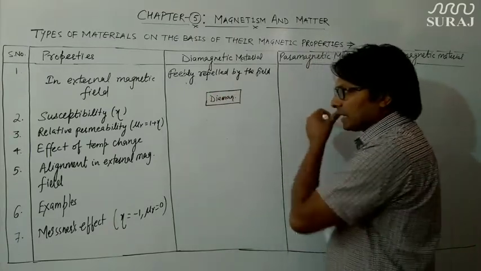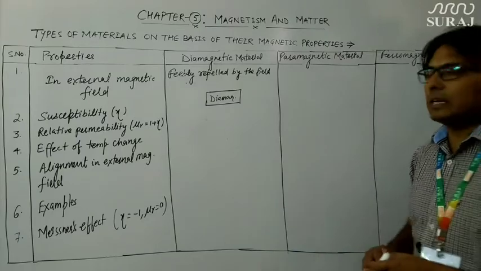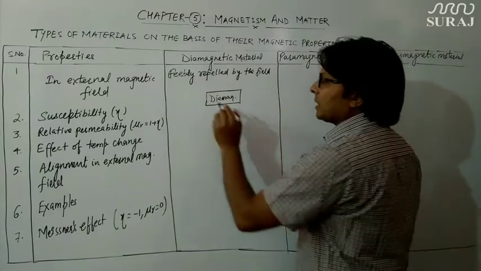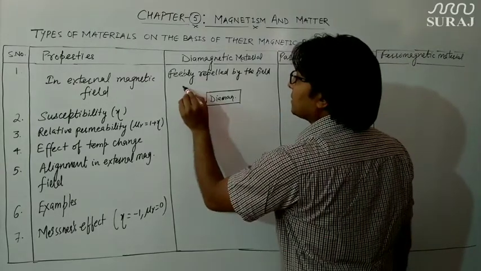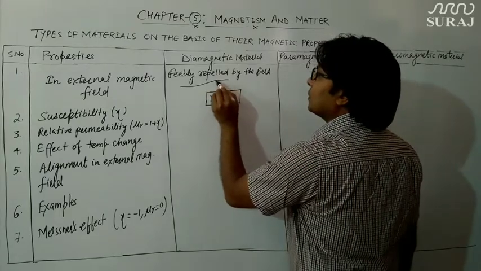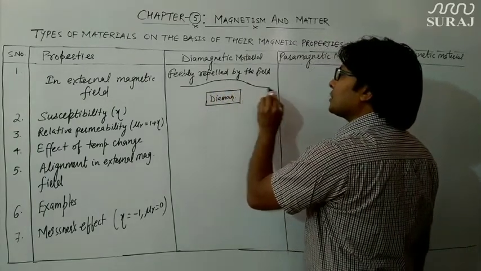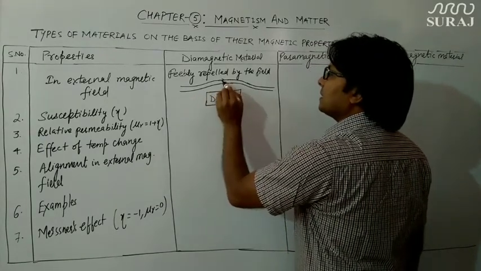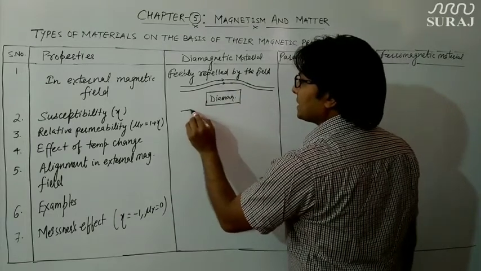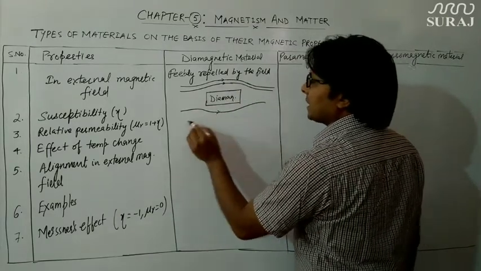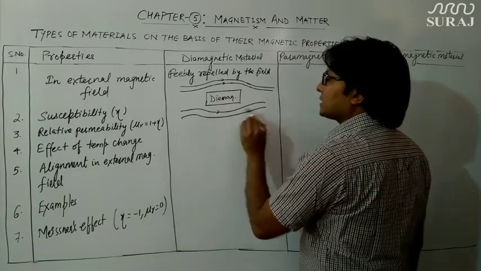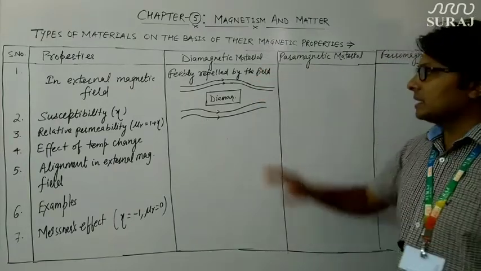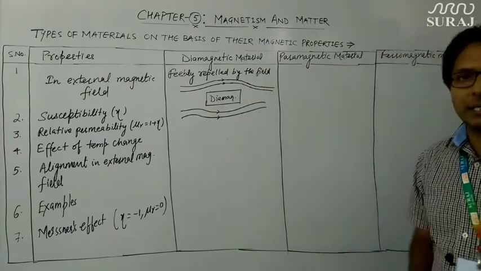Since it is repelled by that external magnetic field, there will be no magnetic field lines passing through this diamagnetic material; the magnetic field lines will form such a structure which shows the repulsion of these magnetic field lines in the presence of the diamagnetic material. This is how the external magnetic field lines will look when the diamagnetic material is kept in that uniform magnetic field.